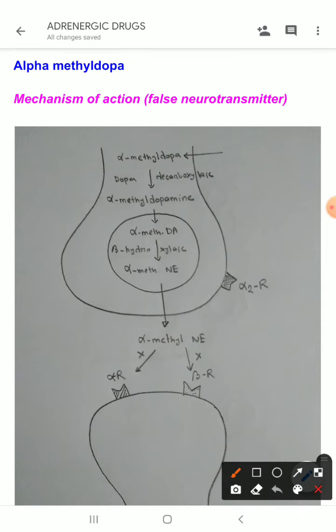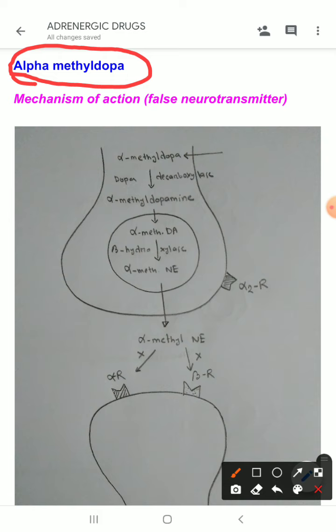Okay, so let's look at some drugs here. One is alpha methyl dopa. Alpha methyl dopa is a very commonly used drug in obstetrics. Pregnant women who have highly elevated blood pressure, we can use alpha methyl dopa in them, because most of the other antihypertensive drugs have been proven to be teratogenic.